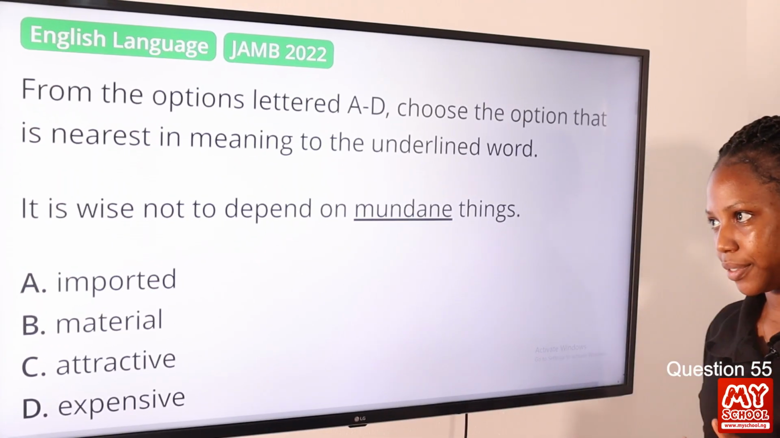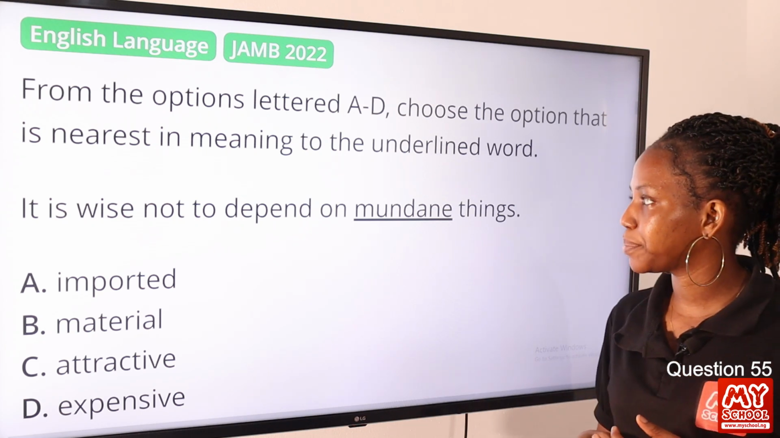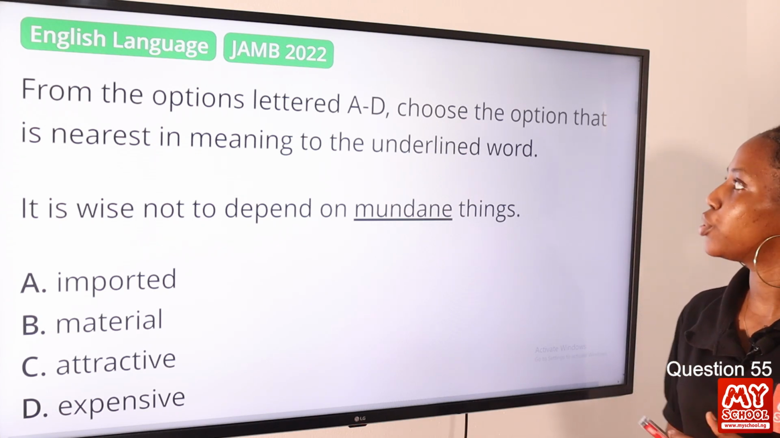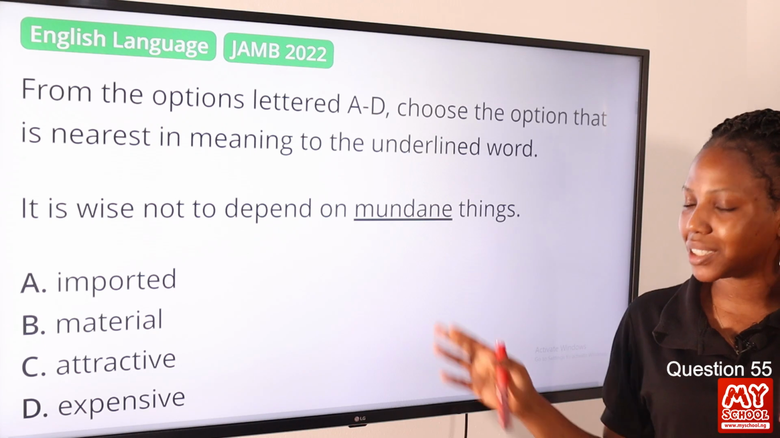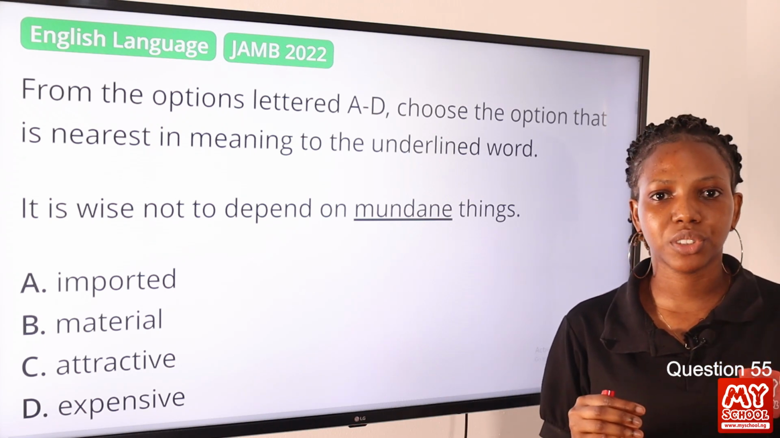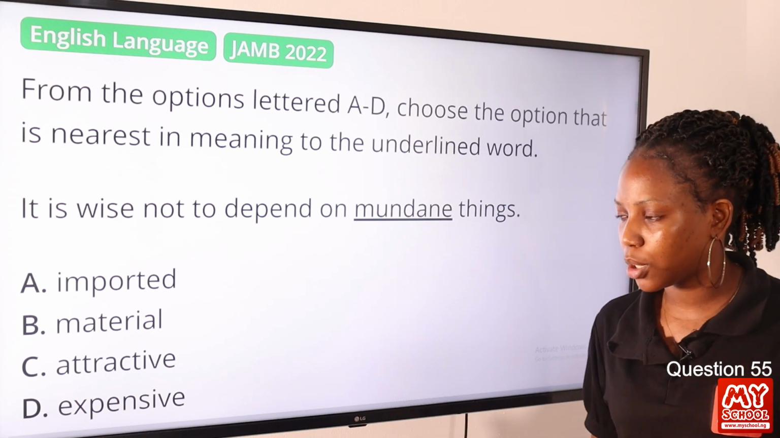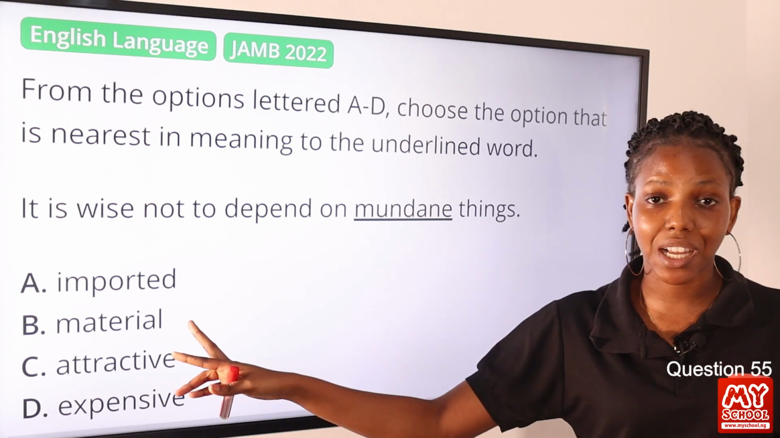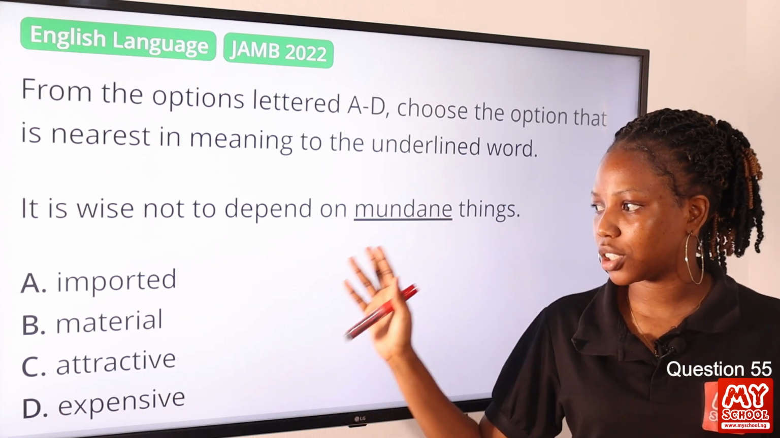Question 55. It is wise not to depend on mundane things. In the instruction it says we should choose the option that is nearest in meaning to the underlined word. The word is mundane, and it means something that relates to the world, that is worldly, not heavenly and spiritual. So we have option A, imported, option B, material, option C, attractive, option D, expensive. We say material is the answer, it is nearest in meaning. So material things in this context. Option B is the correct answer to this question.